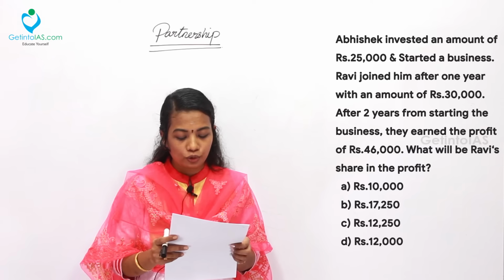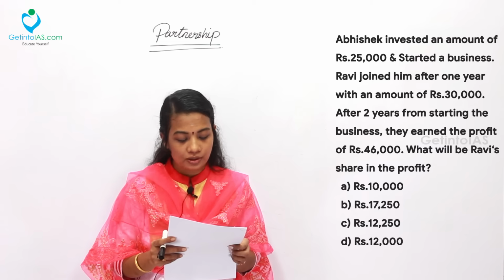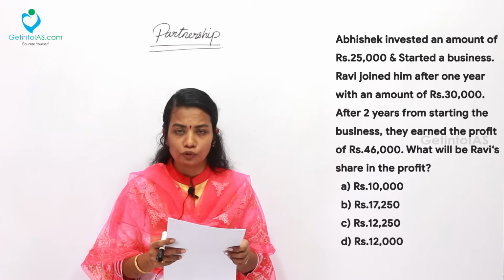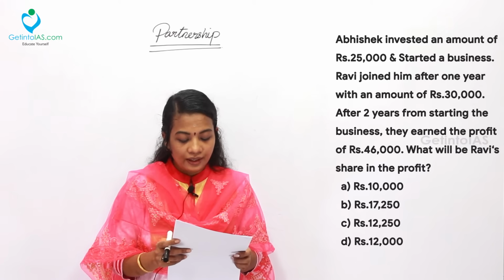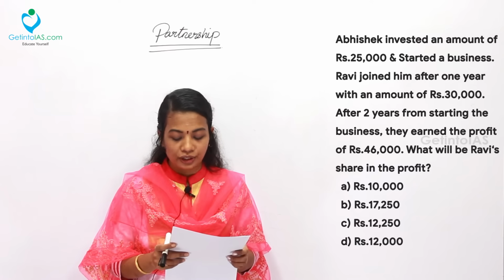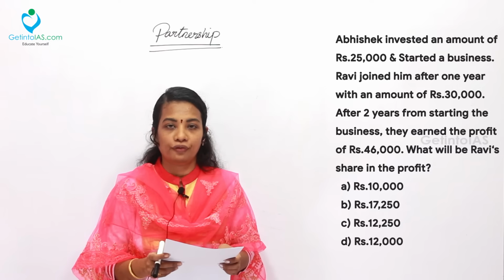That's all. The next question. Abhishek invested an amount of rupees 25,000 and started a business. Ravi joined him after 1 year with an amount of rupees 30,000. After 2 years from the starting of the business, they earned a profit of rupees 46,000. What will be Ravi's share in the profit?